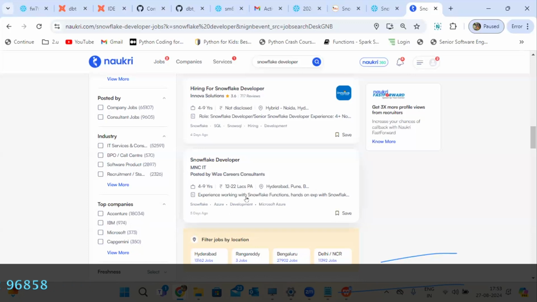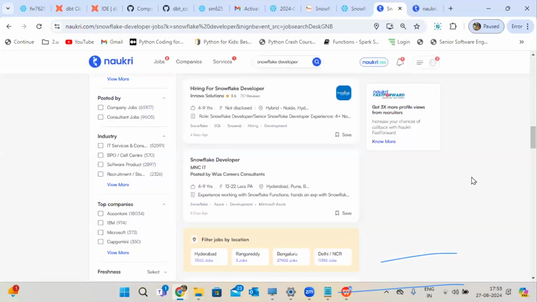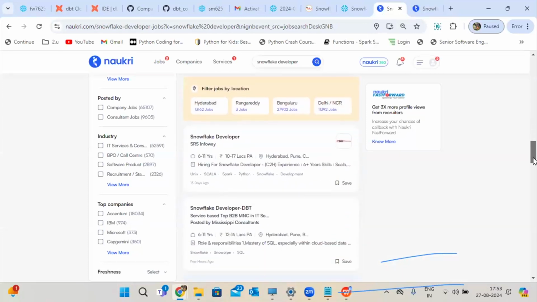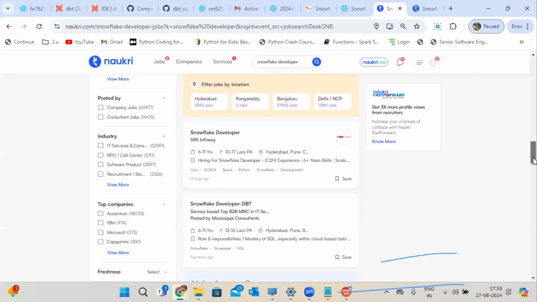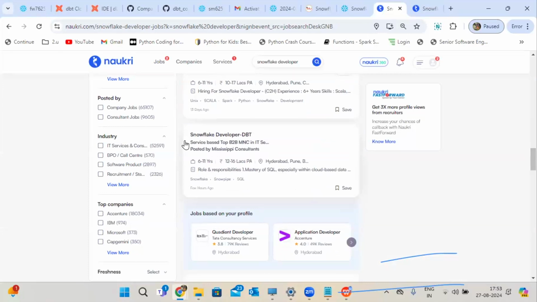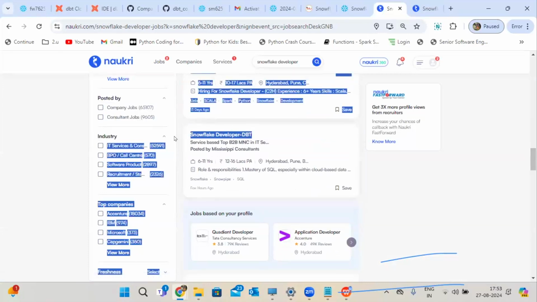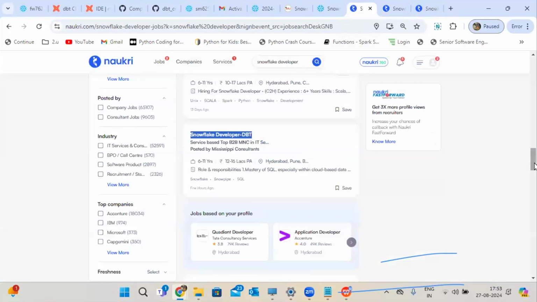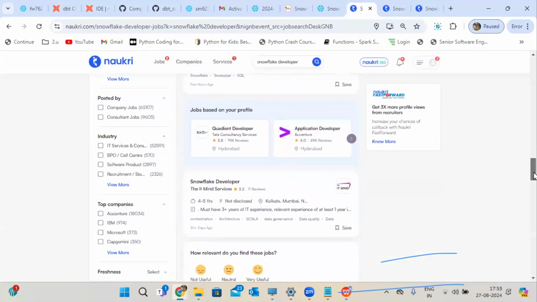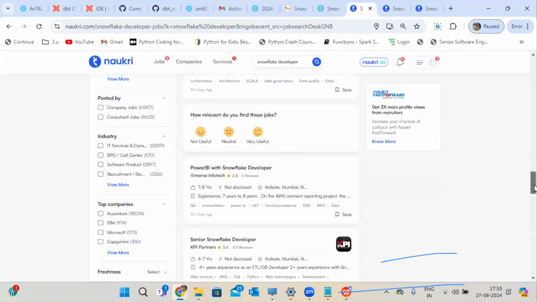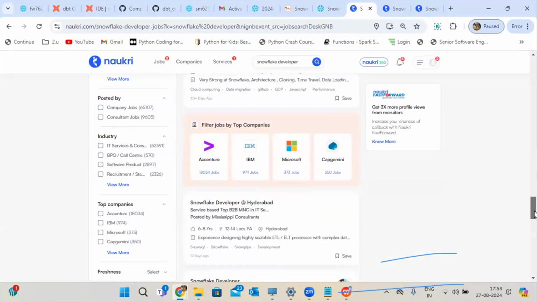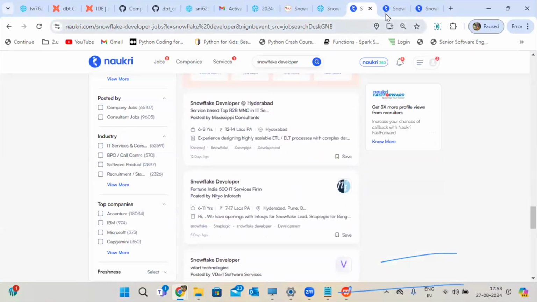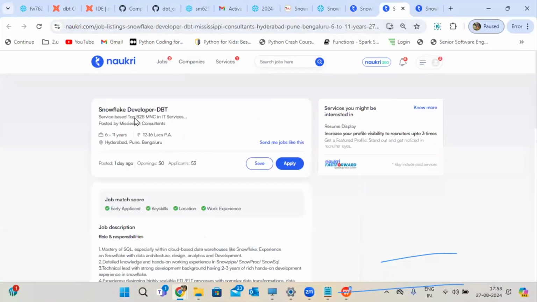See, I'm going to cover the Snowflake functions also actually. The experience in functions I mentioned, right? I'm going to cover those things also. So I will always be on track with the existing market. You can see the DBT requirement now. I didn't use the DBT keyword, but the combination of Snowflake and DBT is more in demand in the market right now. Okay, just refer to this. You can understand how many opportunities are there. See, Snowflake to DBT.